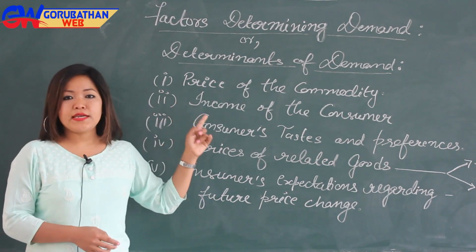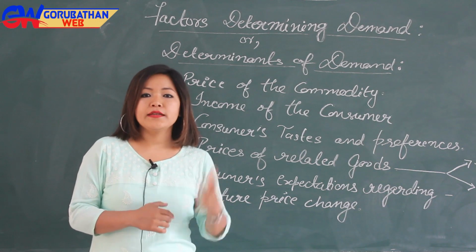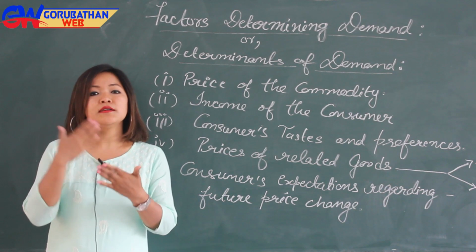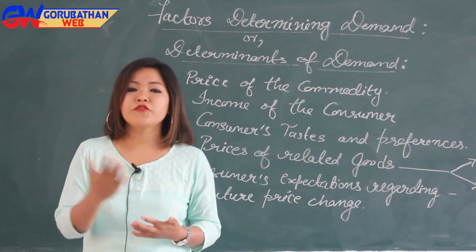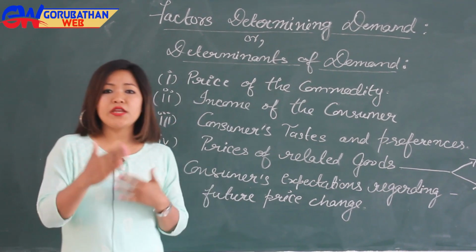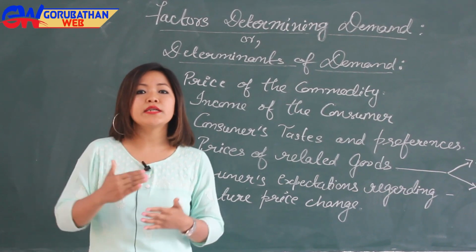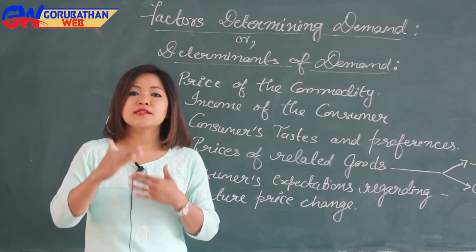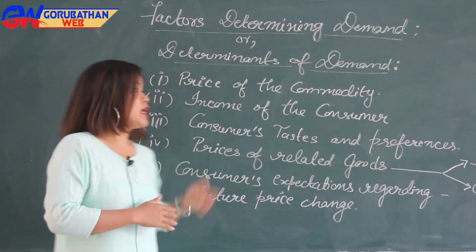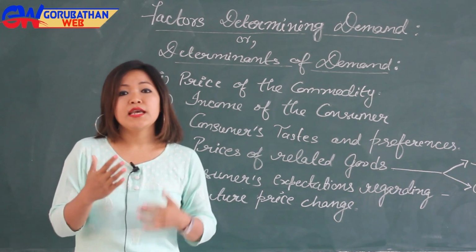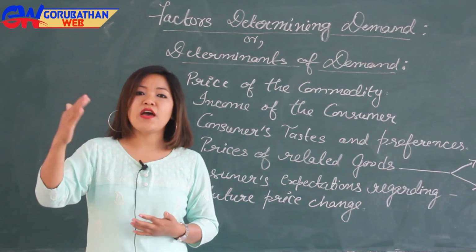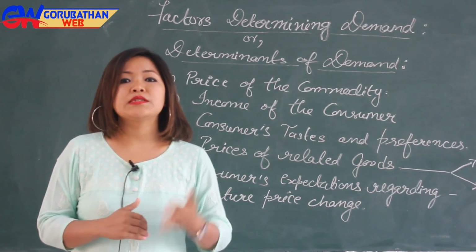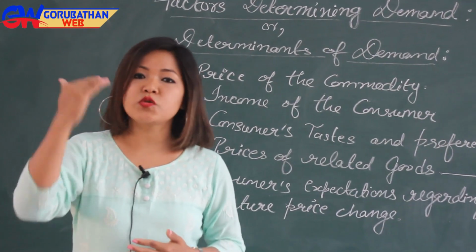Now, the first one is price of the commodity, and price of the commodity is one of the most important factors that influence the demand of the consumer for any commodity. If the price of any commodity increases, its quantity demanded decreases, and if the price decreases, its quantity demanded increases. You have seen your mother purchasing lots of apples when the price of apples falls. You have also seen your mother buying less of apples if the price of apples goes up.